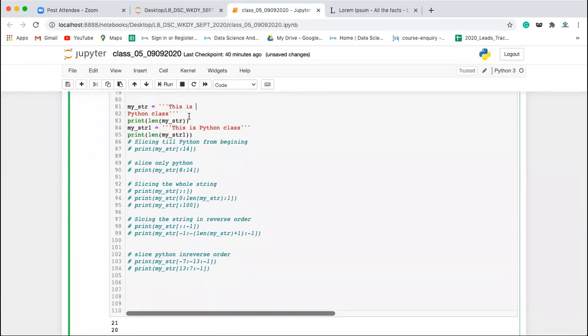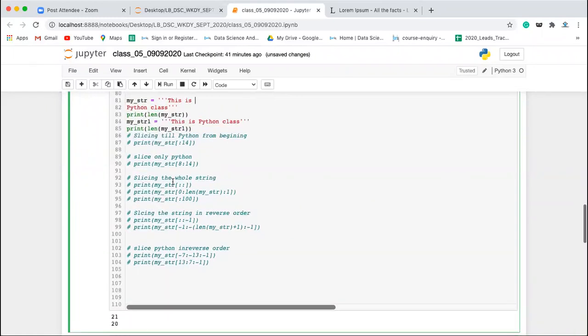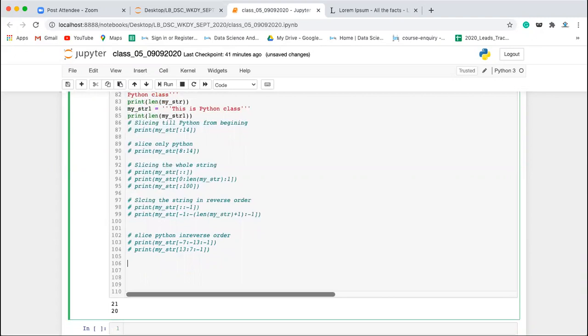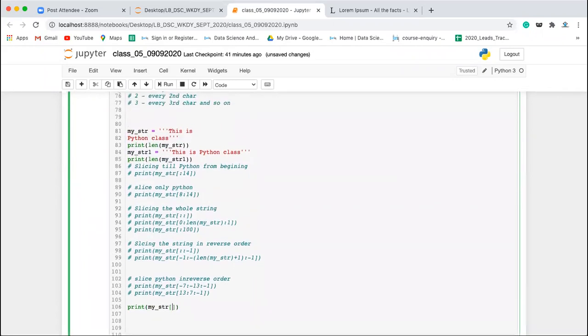So let's say you want to slice till P. Generally you will count 0, 1, 2, 3, 4, 5, 6, then space is 7, and then P is 8, right? So if you write print my_str of colon, and I want to include 8, I'll write 9.